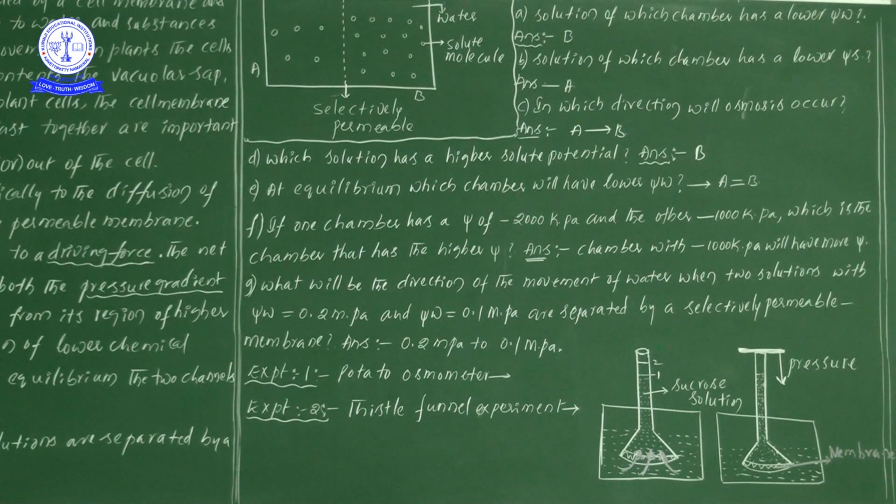So here water definitely always moves from the higher water potential to lower water potential until equilibrium is reached. Means what is the point? Suppose any kind of system has reached equilibrium, then we will not see the movement of water from one place to another place. That is the main important thing.